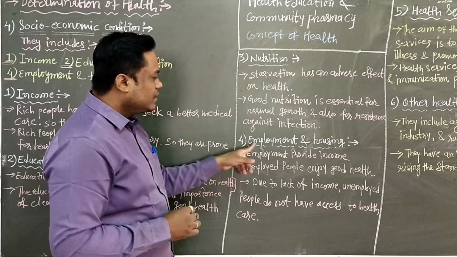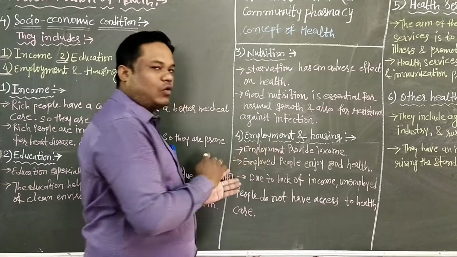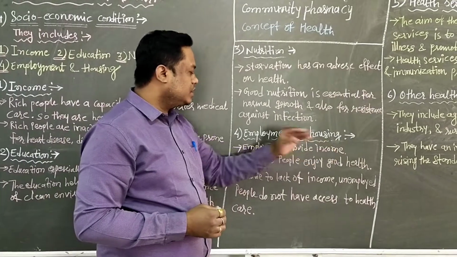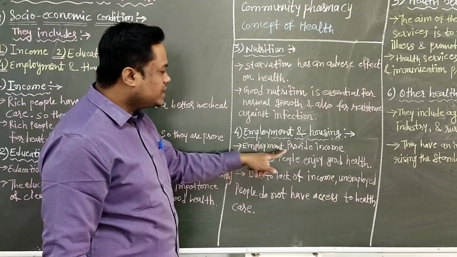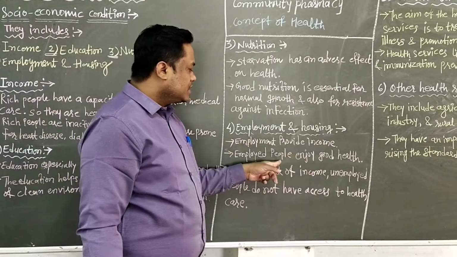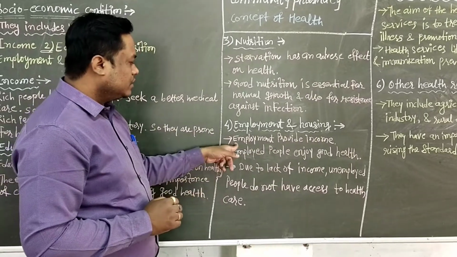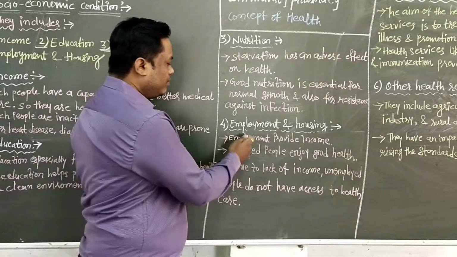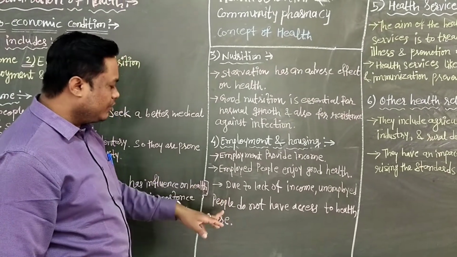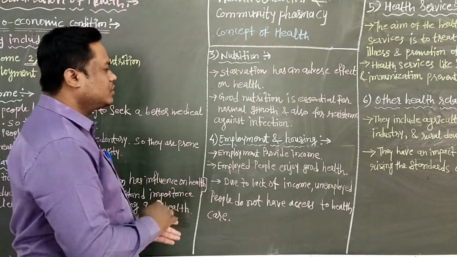Then next is employment and housing. Employment means paid work for earning a source of money, and housing is essential for good health. Employment provides income. Employed people enjoy good health, because they have more money, earned with the help of employment. But due to lack of income, unemployed people do not have access to health care, because of the poor condition.